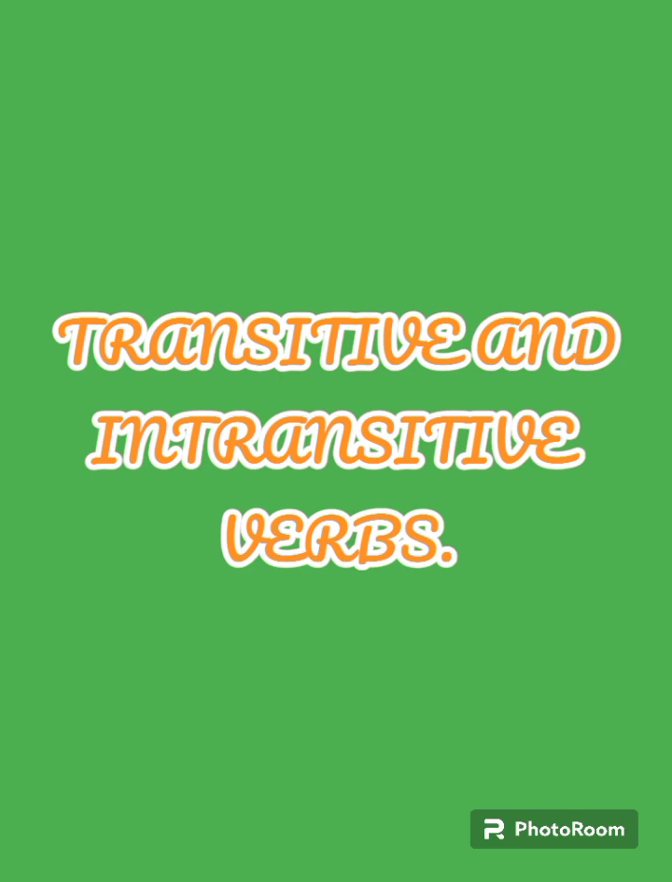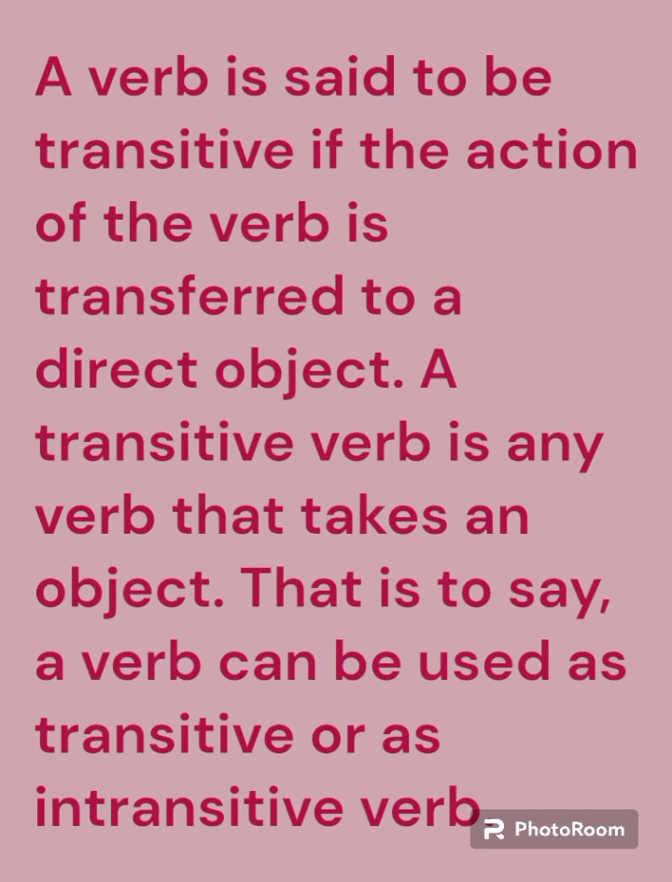All right. A transitive verb is said to be any verb that transfers its action to a direct object. A verb is said to be transitive if the action of the verb is transferred to a direct object. A transitive verb is any verb that takes an object. If it doesn't take an object, then it is not a transitive verb.